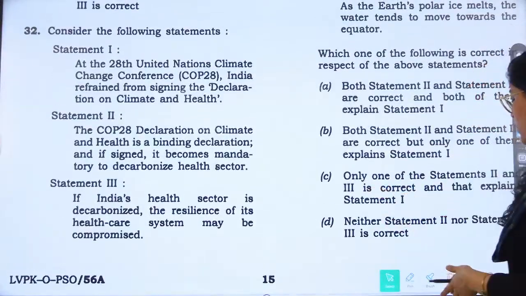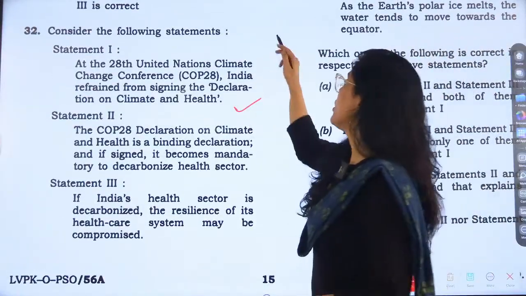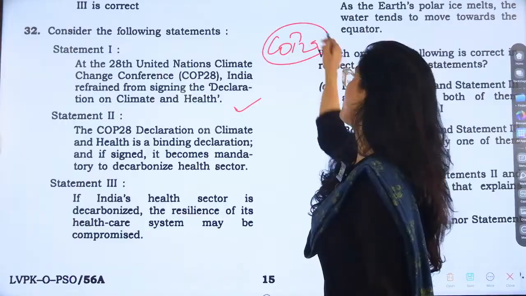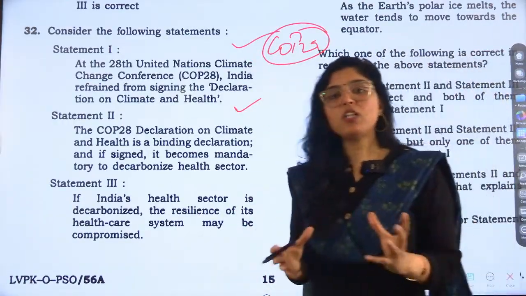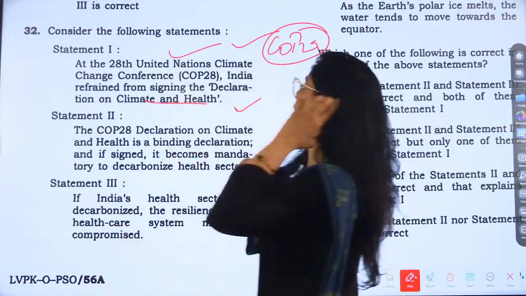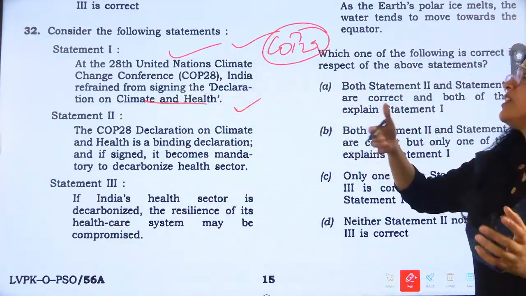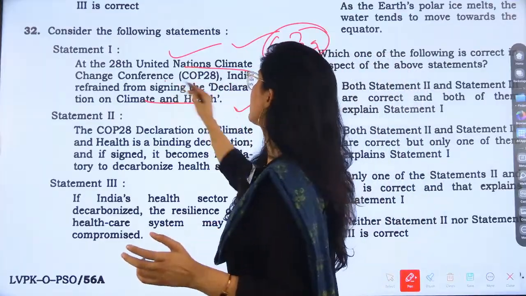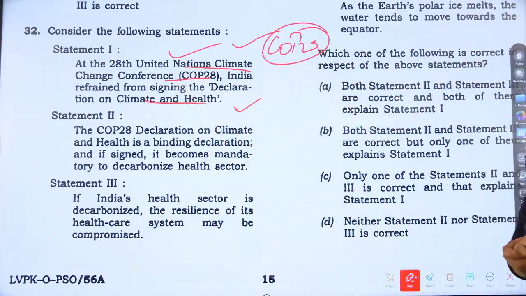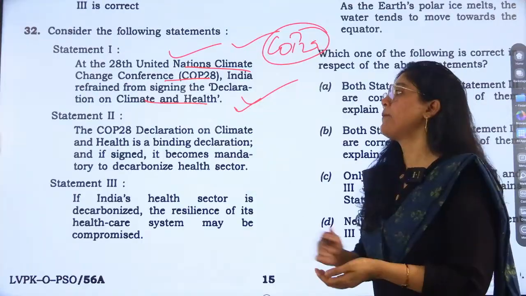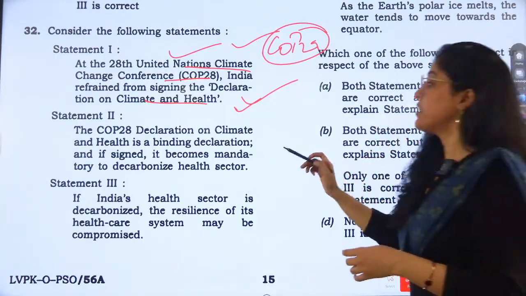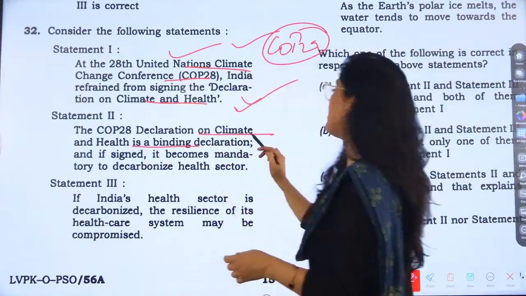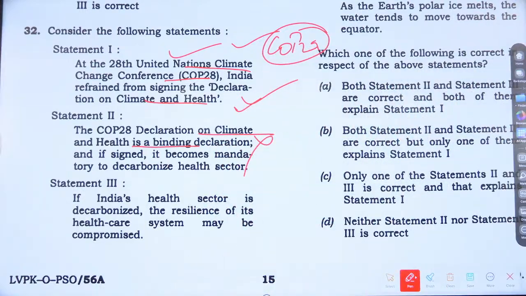Now again, this topic was in the news. COP29 was in news. COP28 was in news, right? So current affairs. We should go through all the things that are in current affairs. Statement 1 is related to the 28th United Nations Climate Change Conference: India refrained from signing the Declaration on Climate and Health. This is correct, yes or no? Second, the COP Declaration on Climate and Health is a binding declaration. This is not correct.